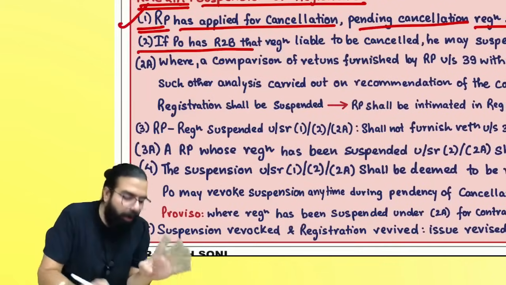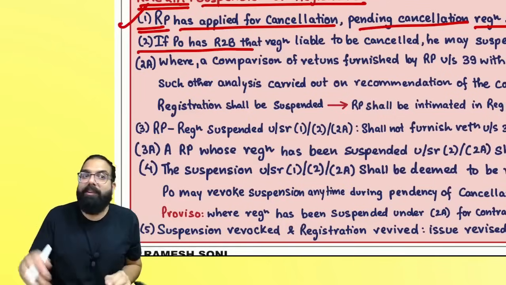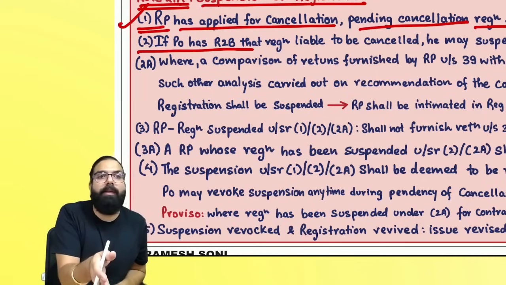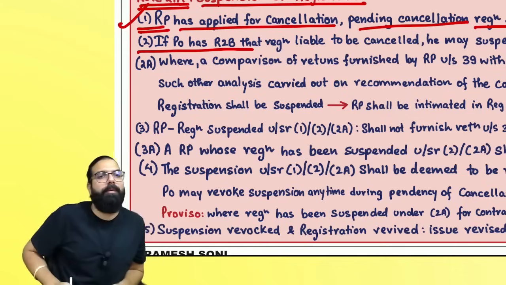Now, this was when you applied. But if the proper officer has reason to believe that he wants to cancel your registration, first he will give you a show cause notice, you will reply, and then he will decide a date from which cancellation proceedings will start. The day he decides, from that day your registration will be suspended.